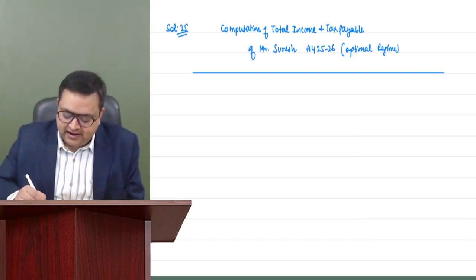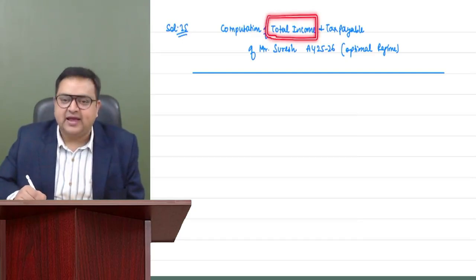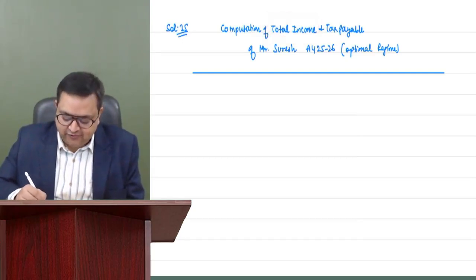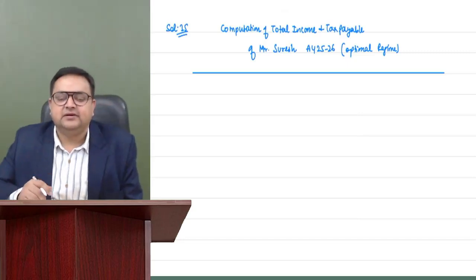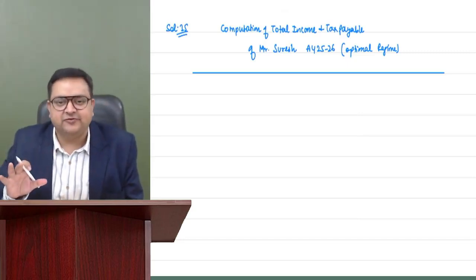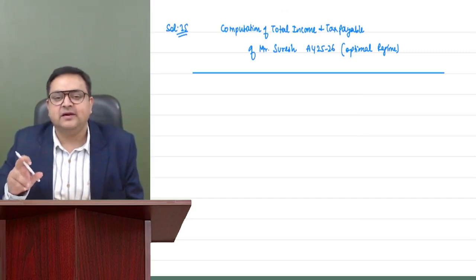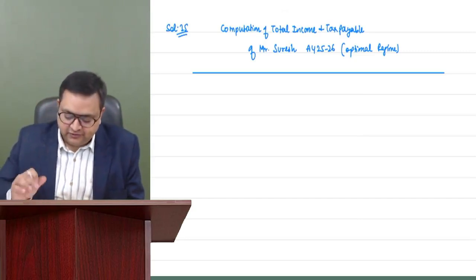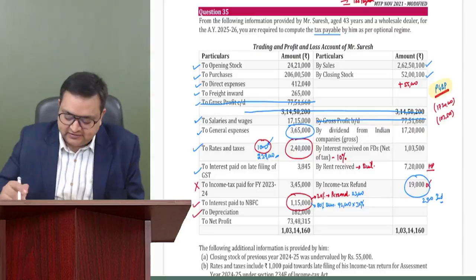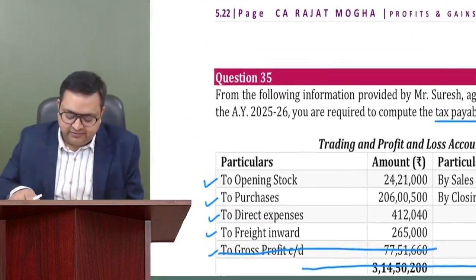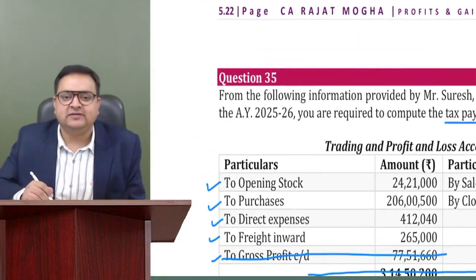Since we are calculating the total income, you have to see under which head he has income. We have 5 heads of income. The best approach is the elimination method. I always say that the best thing is the elimination method.